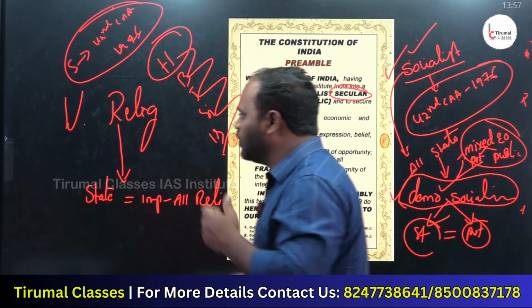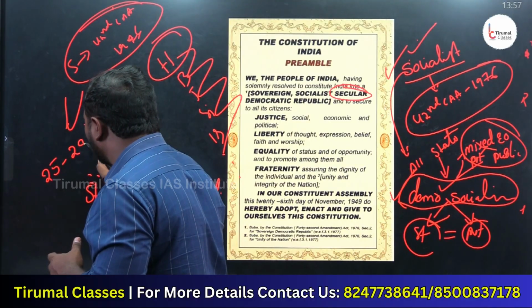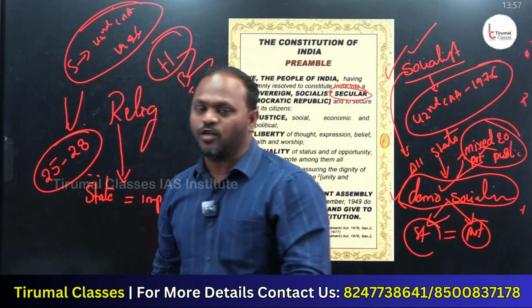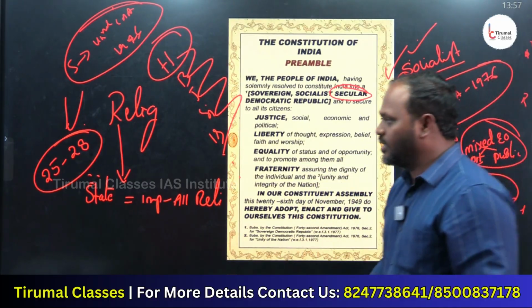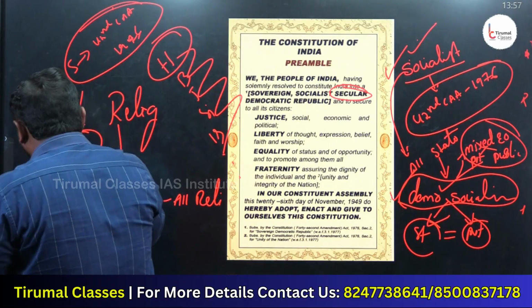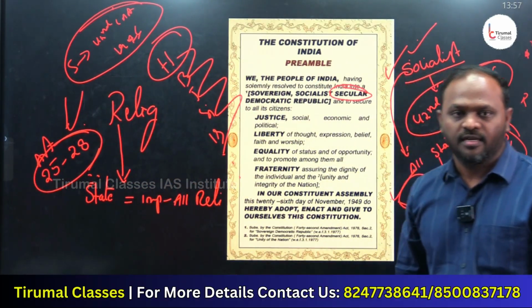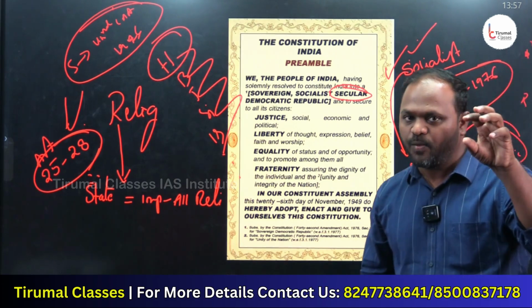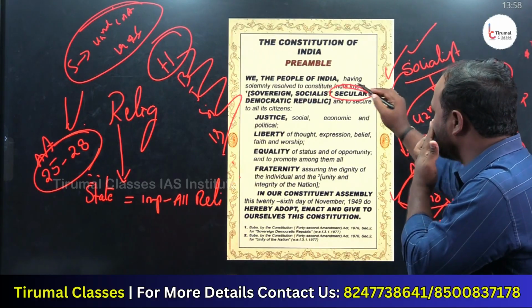For example, in the fundamental rights, Article 25 to Article 28 talks about the right to freedom of religion. It means the government is giving equal importance to all the religions, with no discrimination, which is nothing but secular.